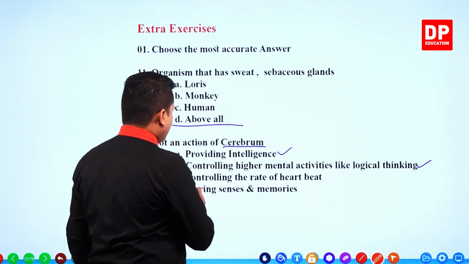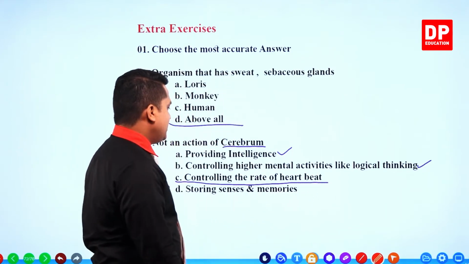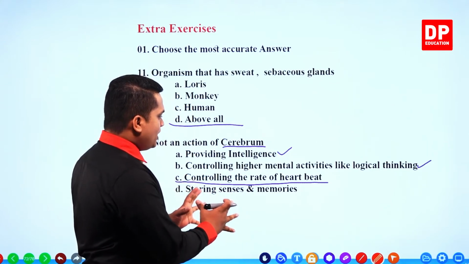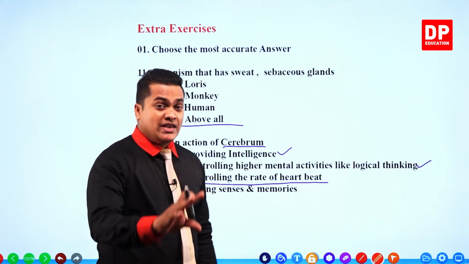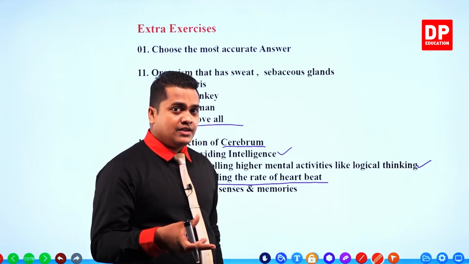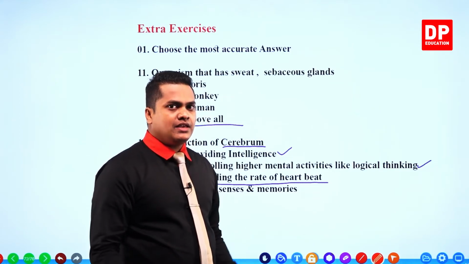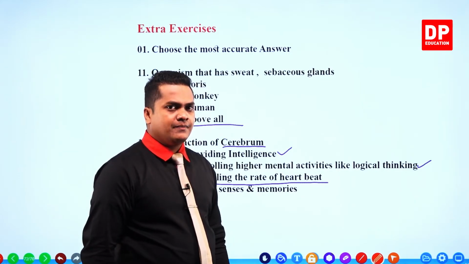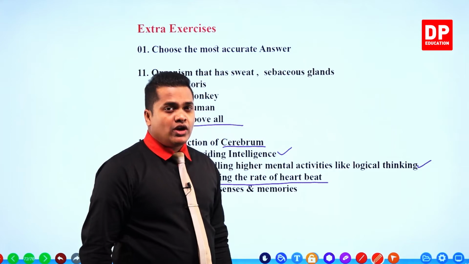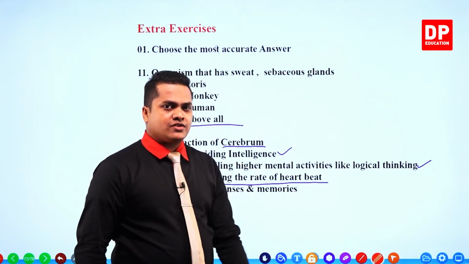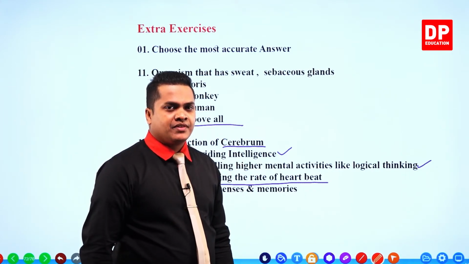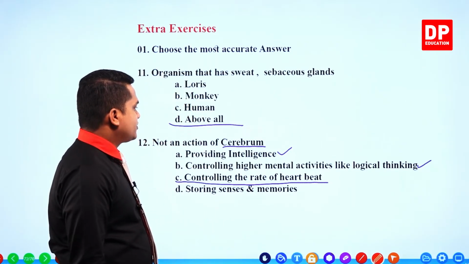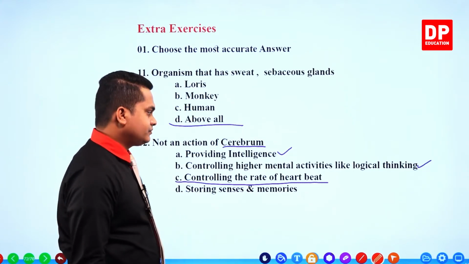Controlling the rate of heartbeat. This is the incorrect one, my dear children. So this is the process which is not controlled by the cerebrum. It is an involuntary action. How can you say that? Because we can't control the rate of heartbeat by thinking. Just by thinking, we can't change the rate of heartbeat. There is no possibility, right? So this is an involuntary action. All involuntary actions are controlled by the medulla. So this is the answer for an action which is not controlled by the cerebrum.